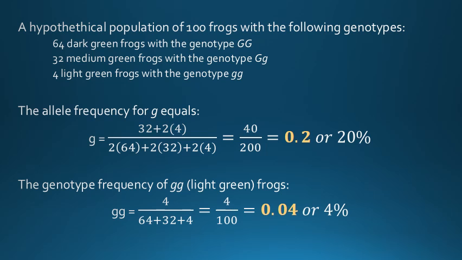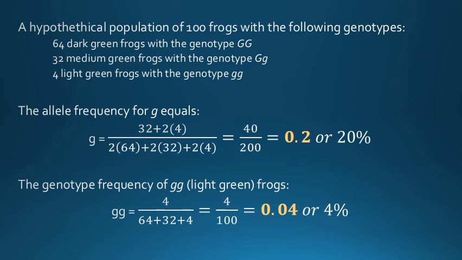Allele and genotype frequencies are always less than or equal to 1. If a gene is monomorphic, the allele frequency for the single allele will equal or be close to a value of 1. For a polymorphic gene, if we add the frequencies of all the alleles in the population, we should obtain a value of 1. In our frog example, the allele frequency of small g equals 0.2. The frequency of the other allele, capital G, equals 0.8. If we add the two together, we obtain a value of 1: 0.2 plus 0.8 equals 1.